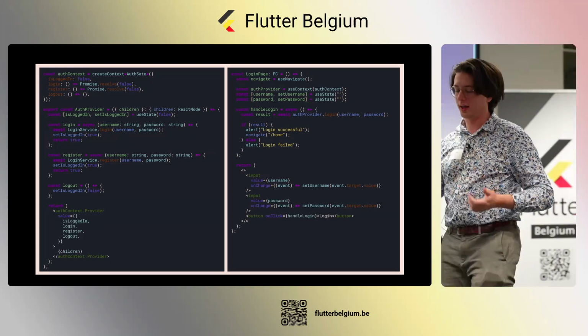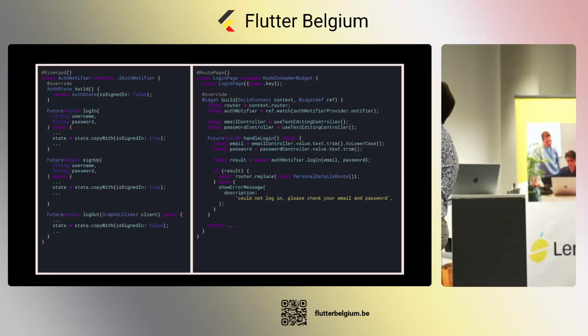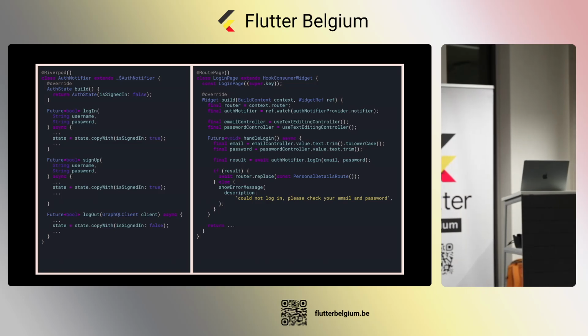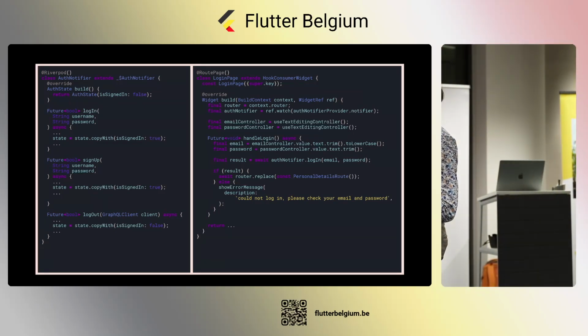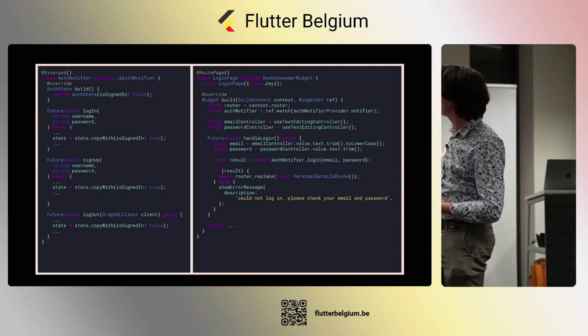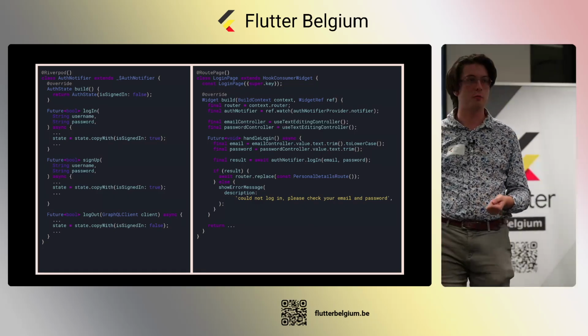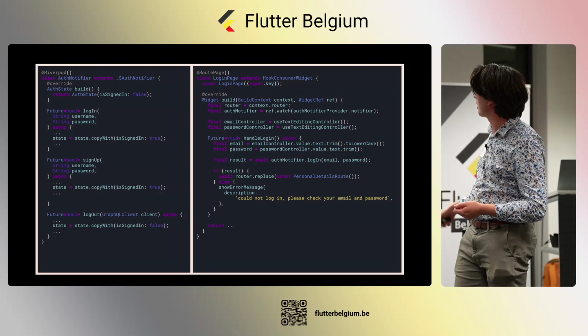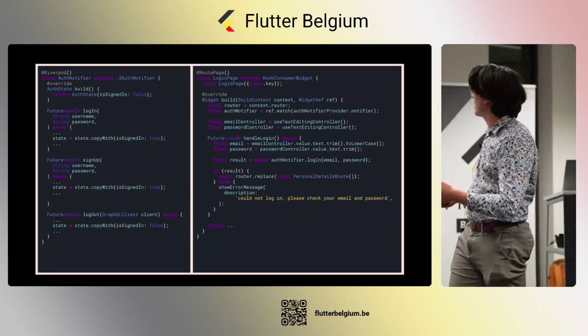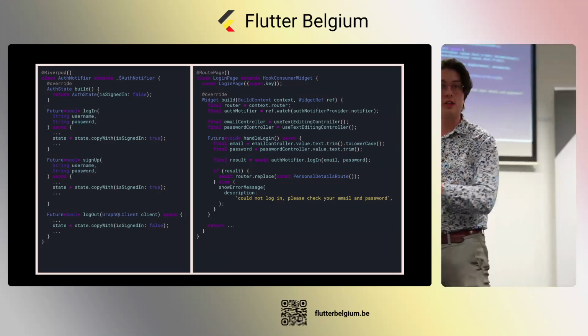Now we can do the same thing in Riverpod. We create our auth notifier. We also have some functions in there. We also have a state in there, and we can also call that notifier from our page. And inside of our page, we can call the functions that are on our provider, and we can easily log in inside of our applications.